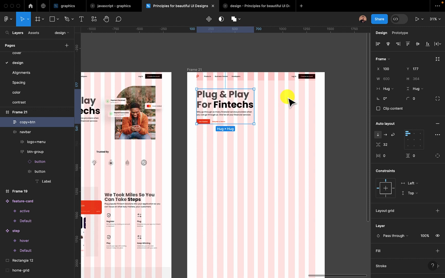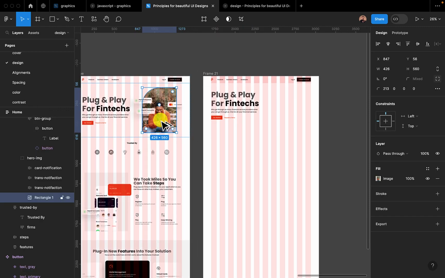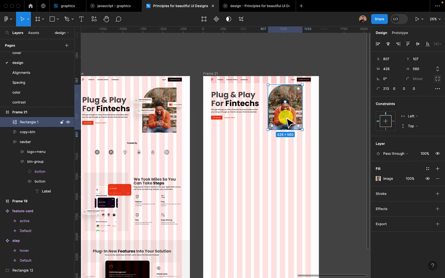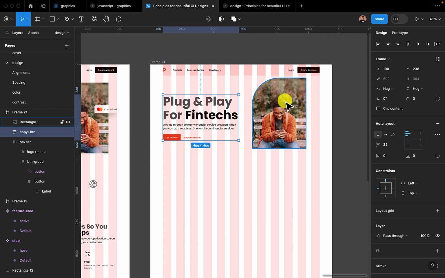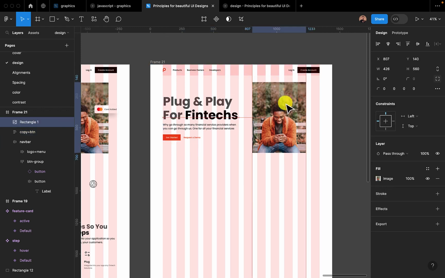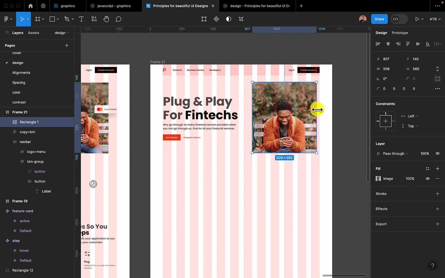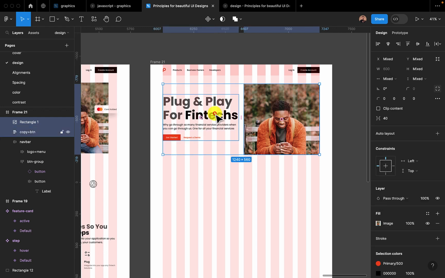And I also have an image here. Permit me to lift this image, just this image, and put it here. I have this text here, I have this image here. Let's even assume this image does not have rounded edges, probably something like this. Let's count it 1, 2, 3, 4, 5, 6. Pretty much something like this as well. You know, this could be the image. Ensure that they are actually centralized.